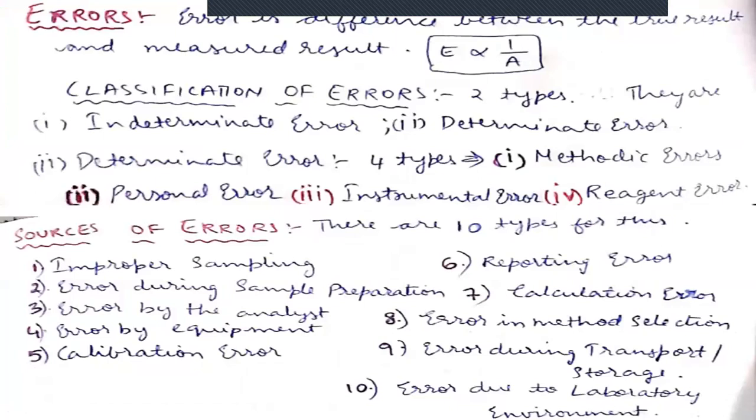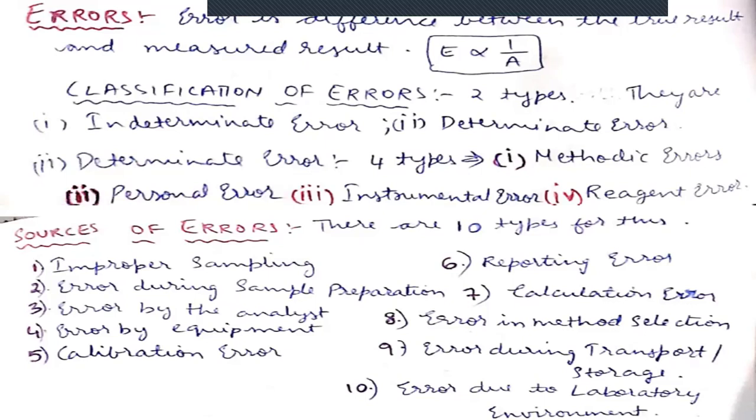And the next one is errors. This is a very important topic. Error is the difference between the true result and the measured result, right? As we have already discussed, accuracy is the opposite of errors, which are inversely proportional to accuracy. Why?